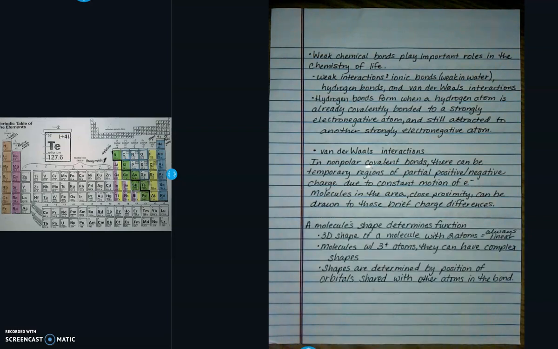If you remember back to biology, we talked about structure and function. Structure determines function. A molecule's shape determines its function. So the three-dimensional shape of a molecule with two atoms is always linear. But when you get three or more atoms, they can start having more complex shapes. Those shapes are determined by the position of the orbitals that are shared with the other atoms in the bond. So we go back to these weak interactions: the hydrogen bonds, sulfur bonds, van der Waals interactions. All of those can influence the shape and structure of a molecule, which then determines its function.